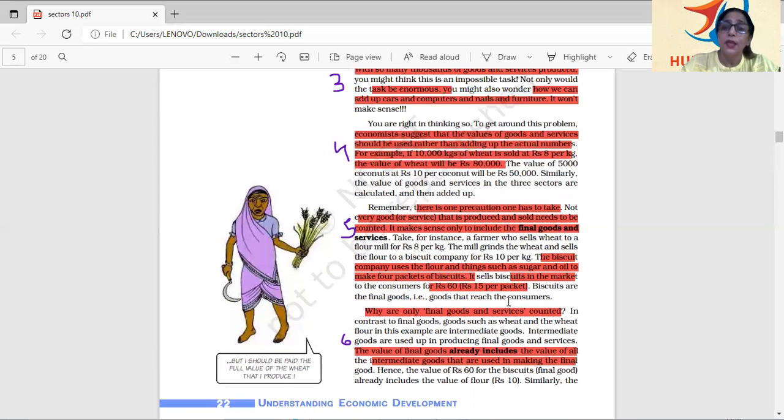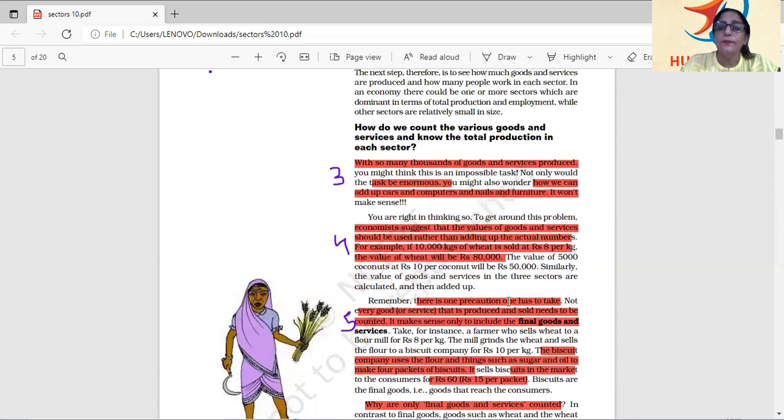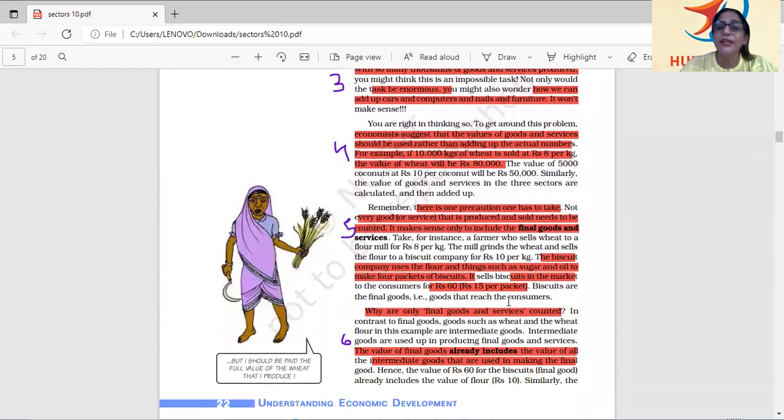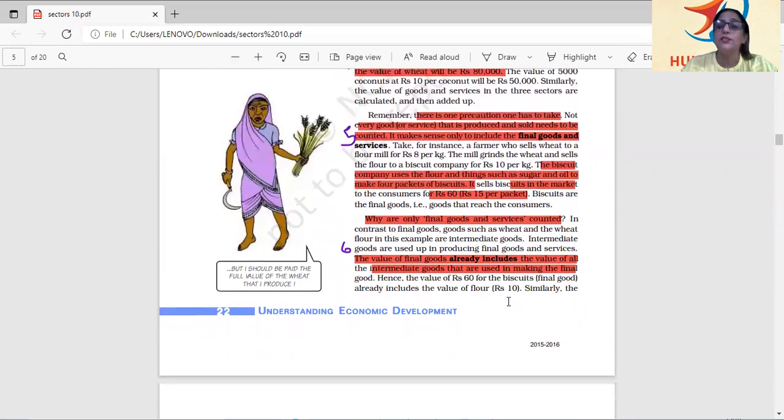So what have you understood? That different people work in different sectors, primary, secondary and tertiary. Few produce goods and few generate services. So we add goods and services generated in different sectors and we count them, but only final goods and services. Intermediate goods are not counted. Why so? Because the value of final goods already includes the value of intermediate goods.